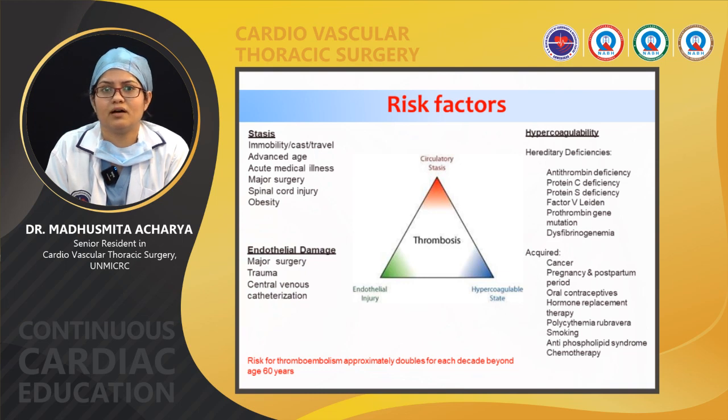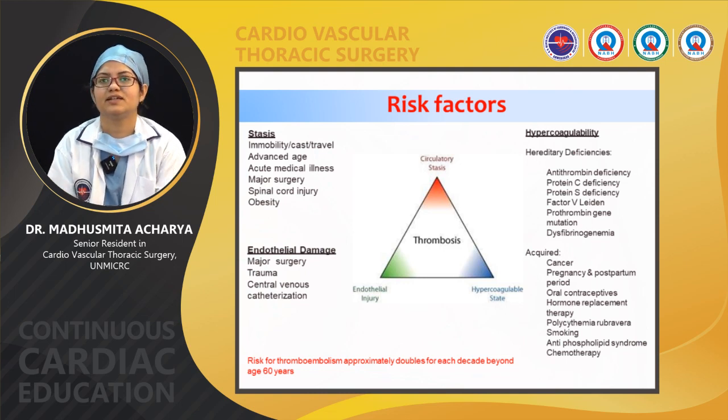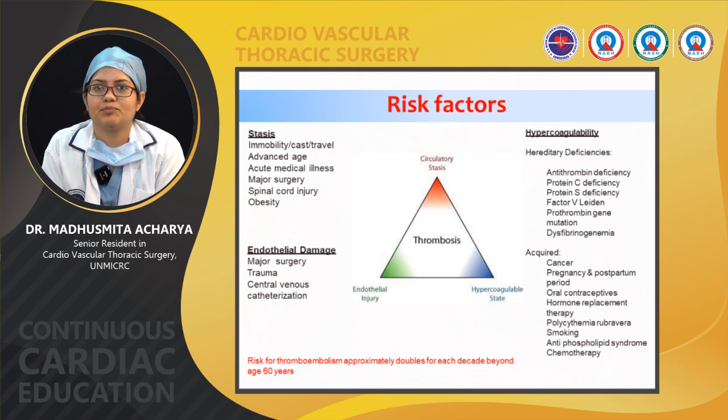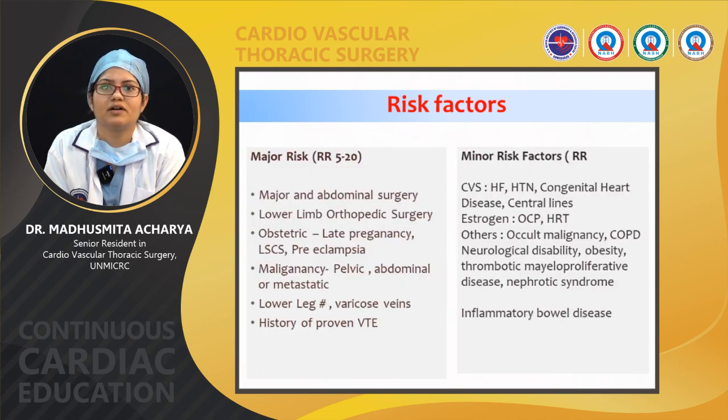Endothelial damage also occurs because of trauma or major surgery, or there can be a hypercoagulability state. It can be congenital or acquired. Congenital or hereditary deficiency can be due to protein C deficiency, antithrombin deficiency, dysfibrinogenemia. The acquired causes of hypercoagulability are cancer, pregnancy, oral contraceptive pills or hormone replacement, APLA syndrome, that is antiphospholipid syndrome, or chemotherapy. All these are risk factors for formation of thrombosis.